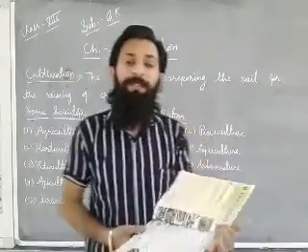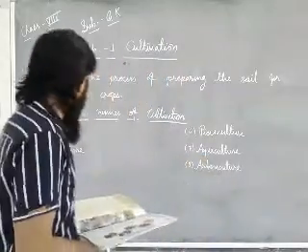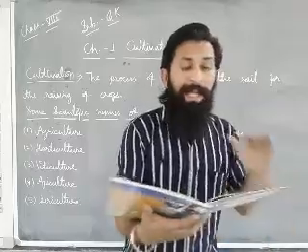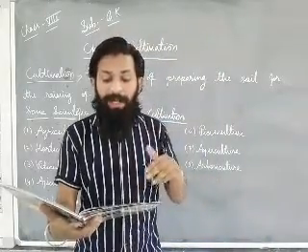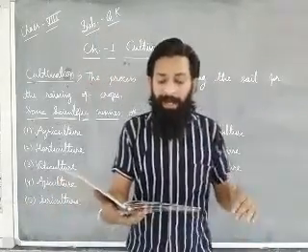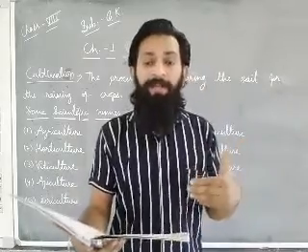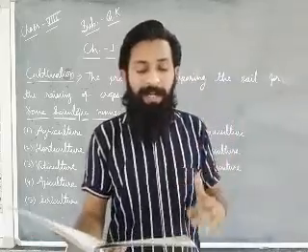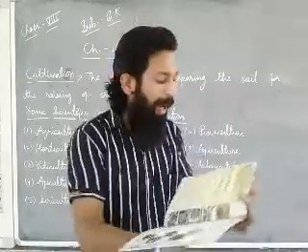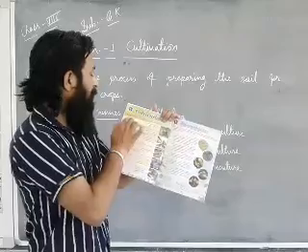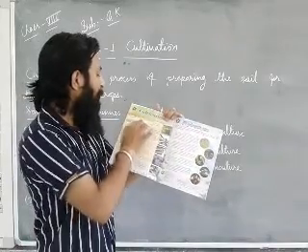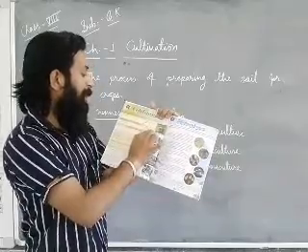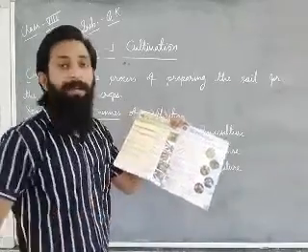Dear students, at first if we talk about agriculture, what is agriculture? Then you have to cover point number B. Science of cultivating the soil and rearing animals. Means whenever you start to cultivate the land or soil and rear animals, that is known as agriculture. So you have to match option 1, agriculture, to B. Means agriculture belongs to science of cultivating the soil and rearing animals.